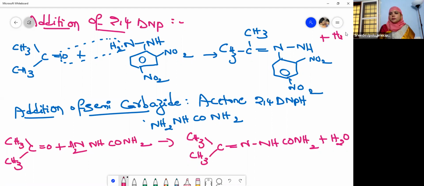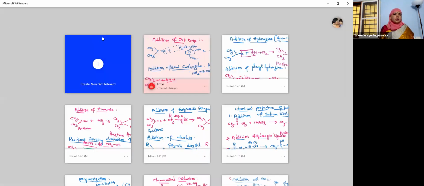Plus H2O, right? So this is the compound we get when it is treated with semicarbazide. Let us write the name: acetone semicarbazone. Okay? So in all these reactions, we can observe that a water molecule is eliminated, isn't it? Okay.